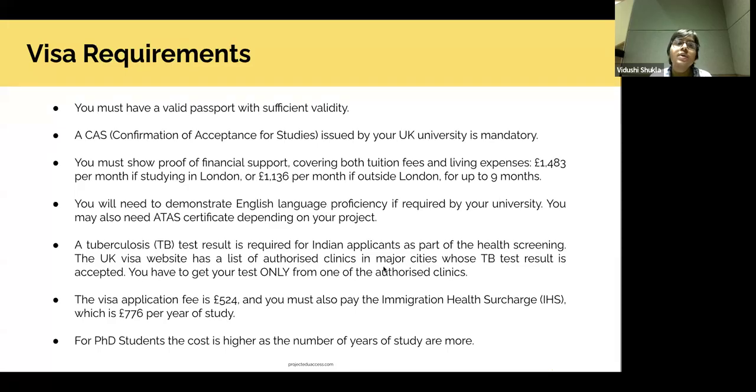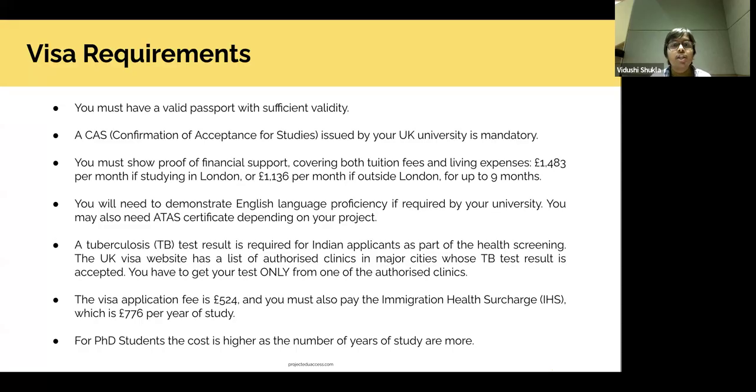Yes. Now, what are the visa requirements? So, you have the CAS letter with you. Suppose you've got that. What are the other requirements for making a visa application? So, first and foremost, have a valid passport with sufficient validity. If you're going to apply for a visa, make sure you have a passport. If you don't have a passport, first apply for your passport. It'll take about a month for you to get your passport. And once you have a passport, then begin applying for the visa.